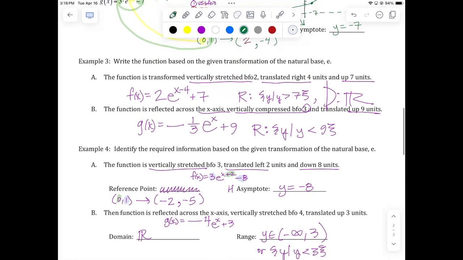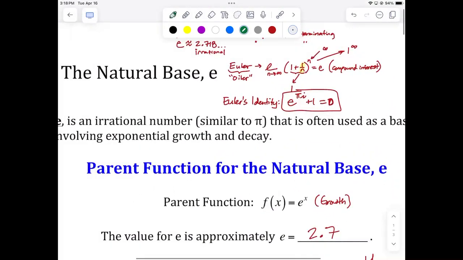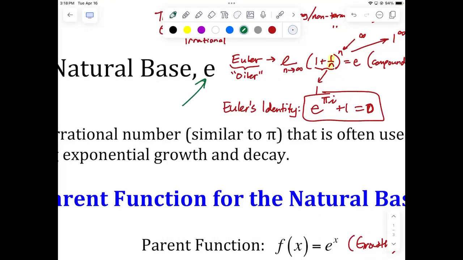You met e to the x today, the natural base, also called Euler's number. Leonhard Euler. It looks funny because it's Swiss, but it's pronounced Euler. Trust me. Everyone wants to say it the wrong way, but it's pronounced Euler. If you called him by the wrong name, he wouldn't reply to you.